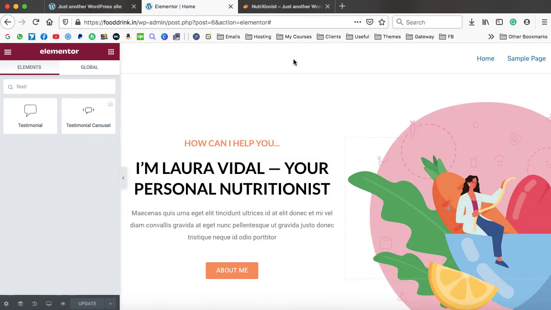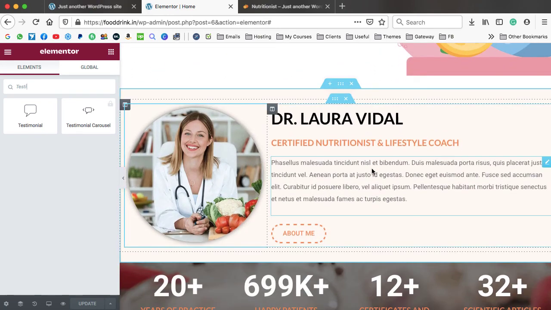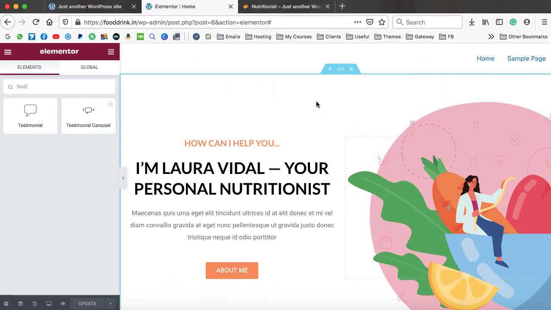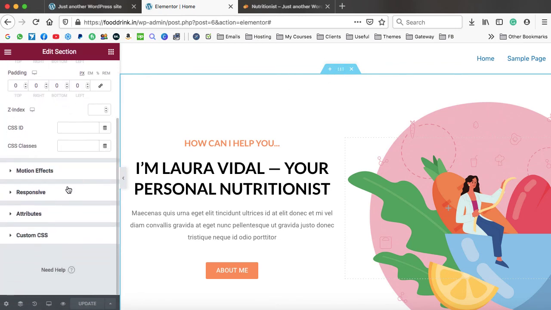Now it's time to create the menu. Now what I want to do, I'm going to make this web page as a one-page website. So when someone click on a menu, that will be automatically scrolled to the specific section. So what you need to do, firstly we need to write a name, or we need to assign a name to all the sections. Let's say this is the first section. So we can go on to the section setting. Under the advanced, here you can see CSS ID. So in this box you can give it any name, just like home. Make sure there should not be any space. So now this is the name of this section.